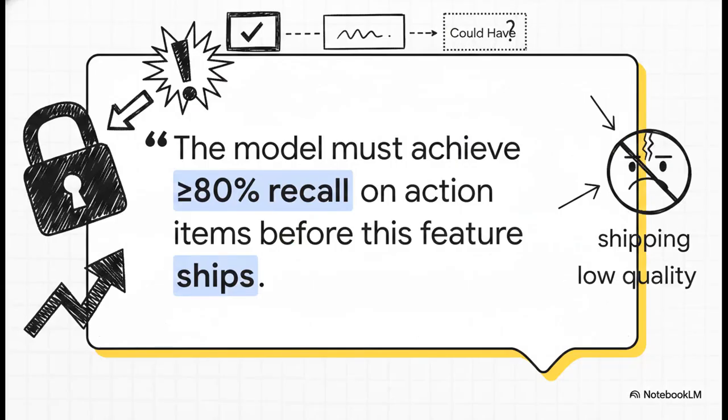This brings us to a crucial point about stakeholder alignment. When using the MoSCoW method, categorizing things into must-haves, should-haves, and could-haves, the model quality floor must be explicitly categorized as a non-negotiable must-have. We have all felt the pressure of a looming launch date where the UI looks absolutely perfect, but the AI backend is hallucinating like crazy. If you leave the quality threshold as just an implicit goal or a soft should-have, stakeholder pressure will absolutely force you to ship a feature that actively damages your product's reputation. You gotta make the quality floor a formal, written must-have from day one.